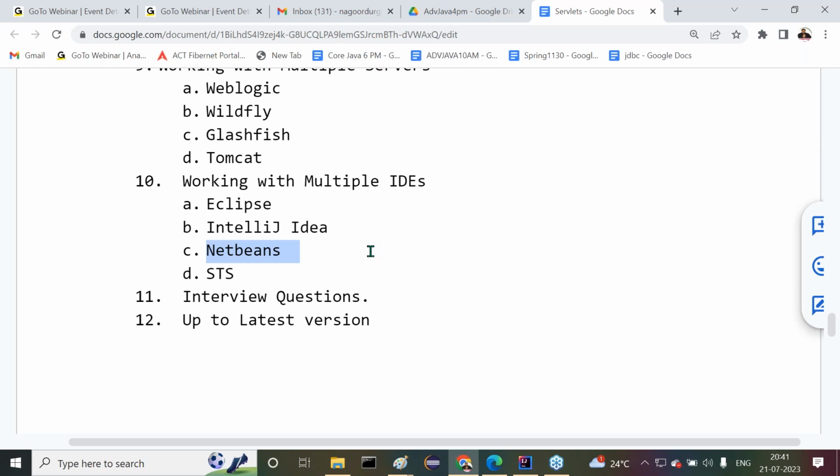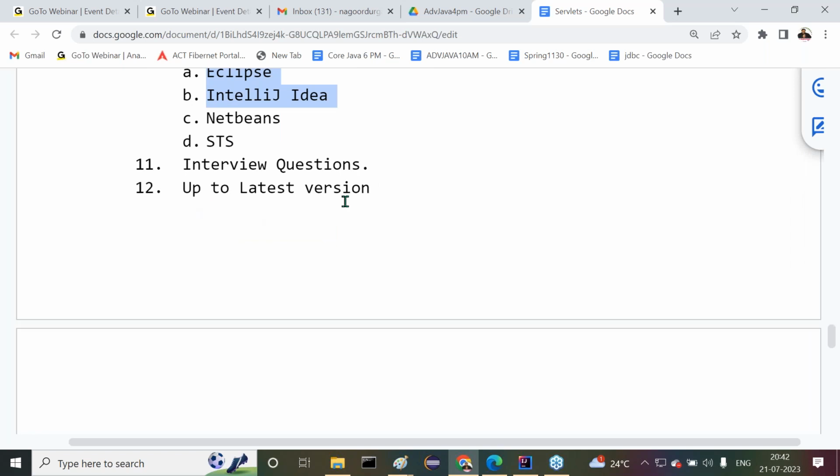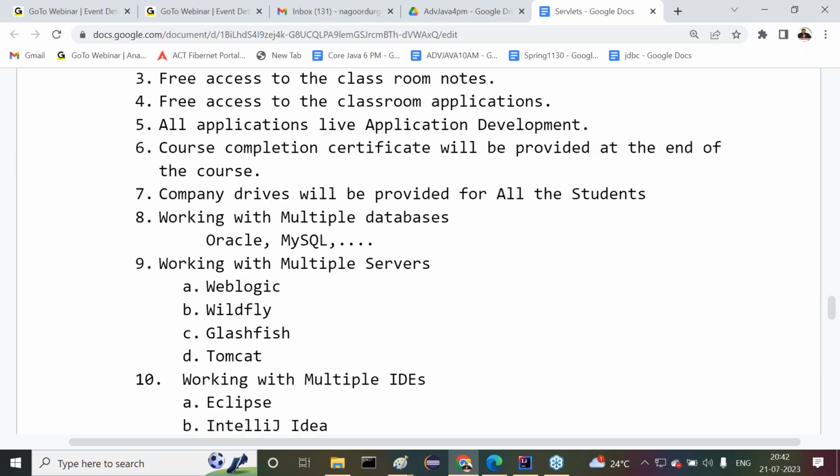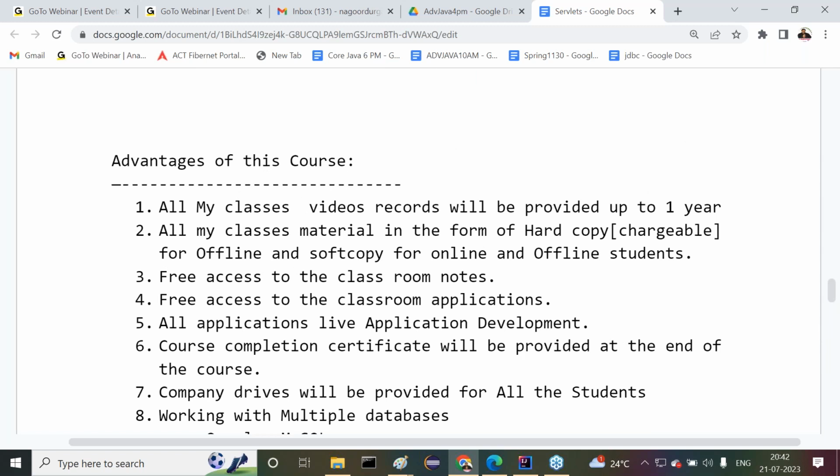In advanced Java, majorly I'm going to use Eclipse and IntelliJ IDEA. IntelliJ IDEA we are going to use effectively, and Eclipse also we are able to use. Interview questions and the latest versions only, we are going to cover the content. So these are the various advantages we are able to get, guys. The main advantage is that every class is being recorded, and that recorded video will be provided for up to 1 year or more, so we are able to access the content.